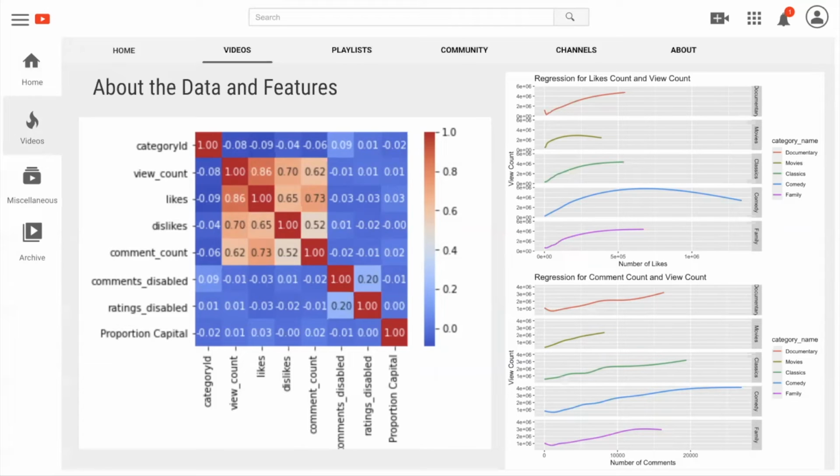So essentially you can see on our heat map that we've created that likes, dislikes, and comment count are well correlated. And so these are good features that we will be using for our XGBoost model, which Jack will talk about in the next slide.